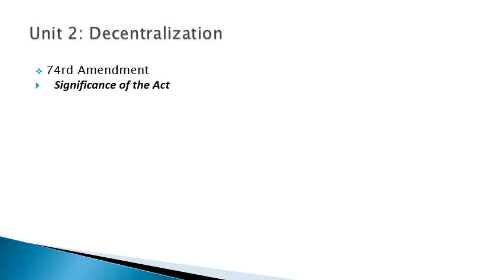So the act gave constitutional status to the municipalities. It has brought them under the purview of the justiciable part of the constitution. So the state governments are under constitutional obligation to adopt a new system of municipalities in accordance with the provisions of the act. So we will see some salient features of the act.